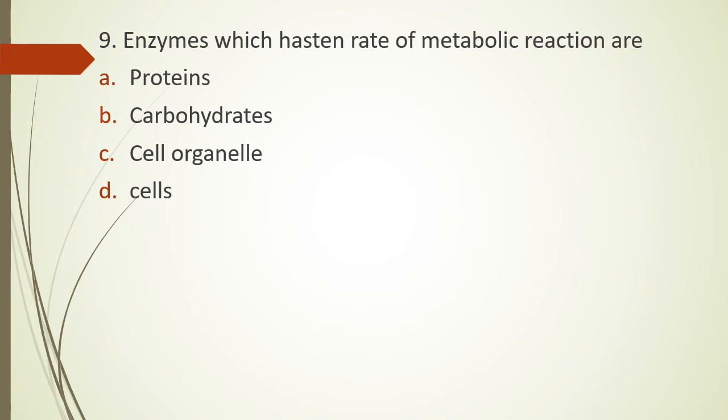Question 9. Enzymes which hasten rate of metabolic reactions are option A, proteins, option B, carbohydrates, option C, organelle of cell, or option D, cells themselves. Enzymes which hasten metabolic rate are protein, carbohydrate, cell organelle, cells. The correct answer is option A, that is proteins. Enzymes are proteins in nature.